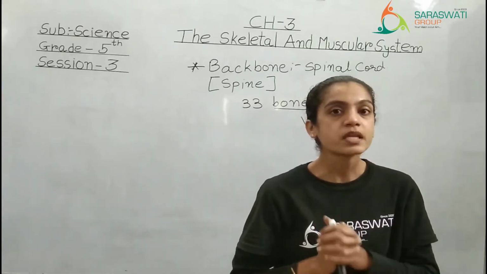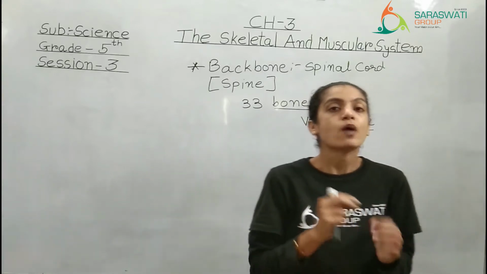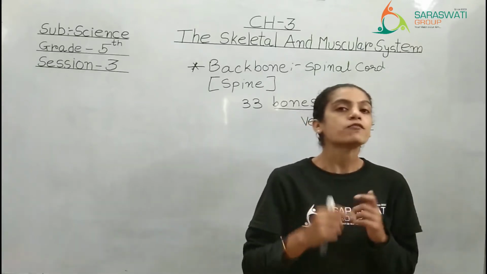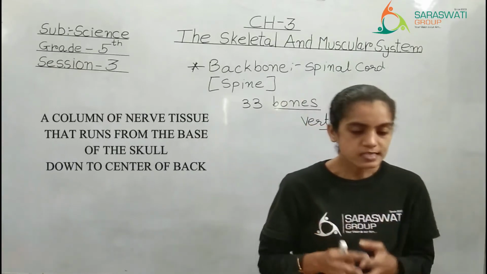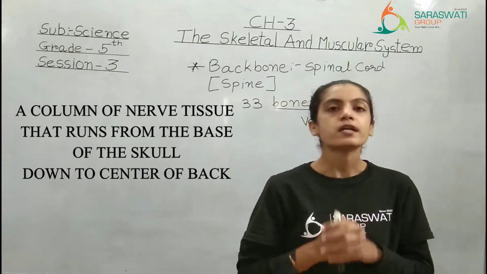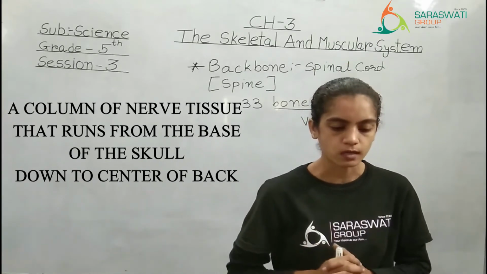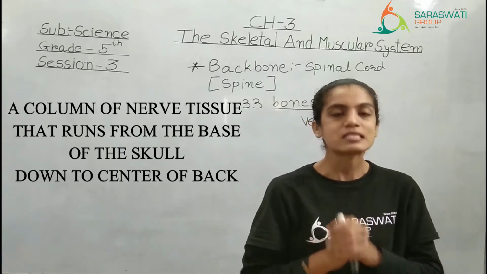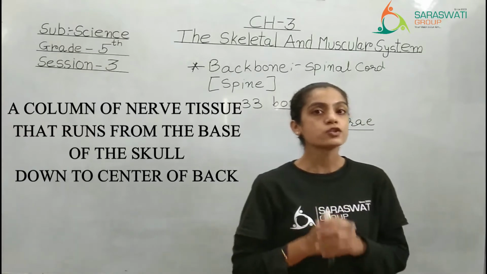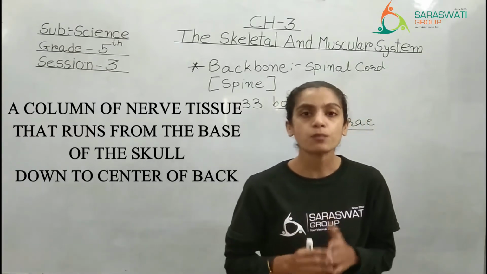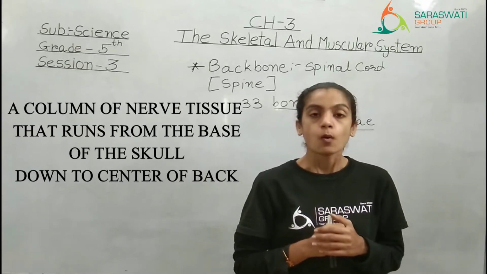Now, what is the meaning of a spinal cord? I told you orally, but you have to underline that word and write the meaning of it, which is flashing over here. It says a column of nerve tissue that runs from the base of the skull down to the center of the back. That means the spinal cord is not only present in the backbone, it is attached with the brain. Why?